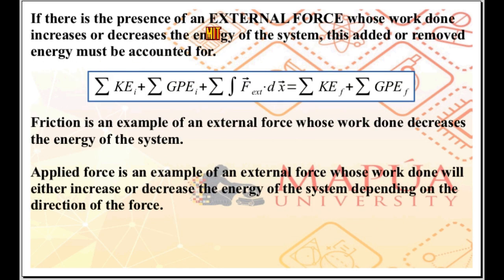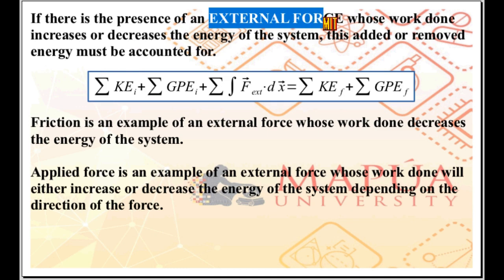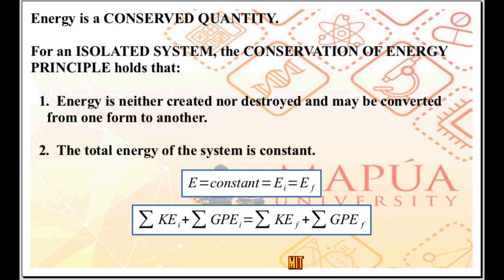Now, if there is the presence of an external force whose work done will increase or decrease the energy of the system, this added energy or removed energy must be accounted for. So we can adjust our equation for conservation of energy for an isolated system.